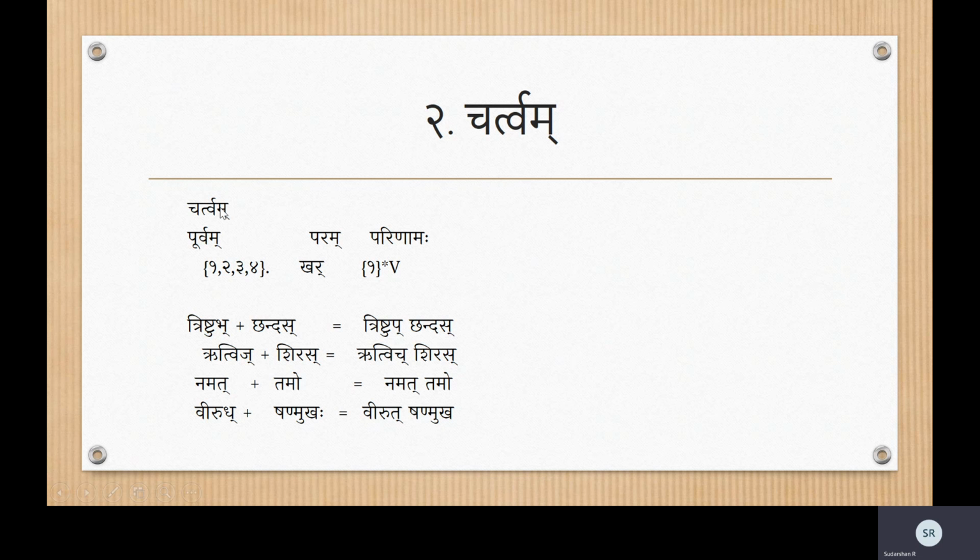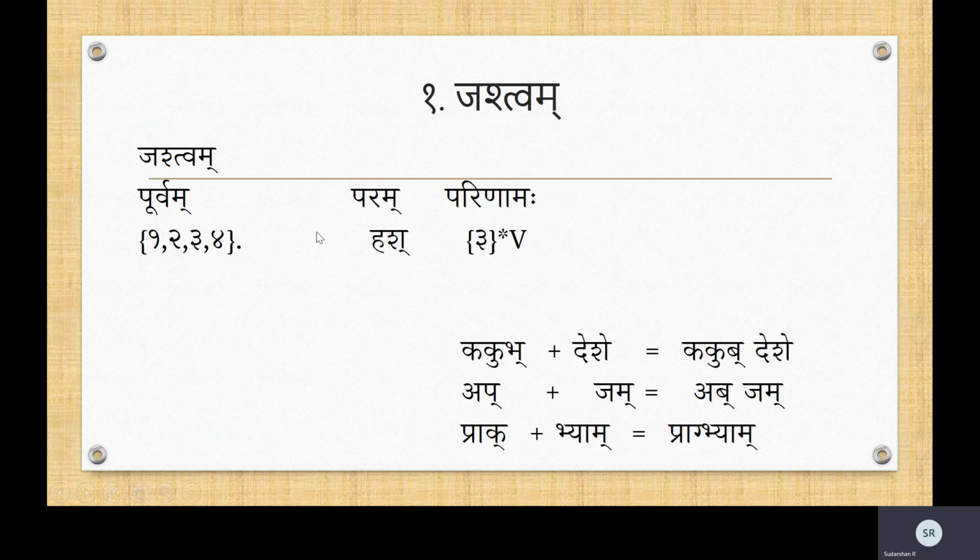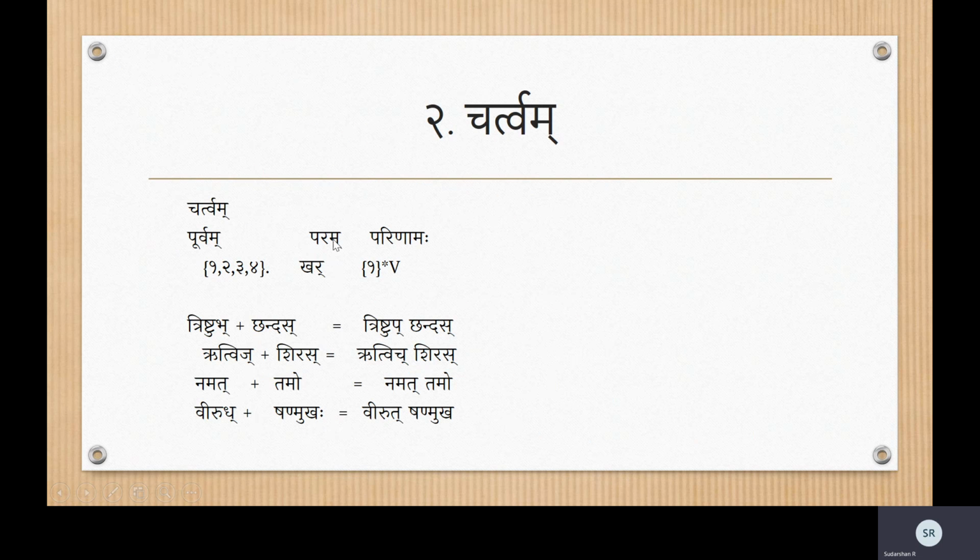Chartva Sandhi. The Chartva Sandhi operates when the Purva is again 1, 2, 3, 4, just like the Jashtva Sandhi was. However, the Para is exclusively the Khar. What is Khar? Khar is all the Karkasha Vyanjanani. 1, 2 and the Sheshas are the Khar.